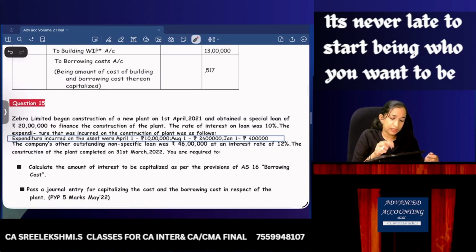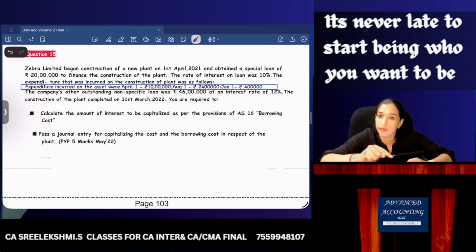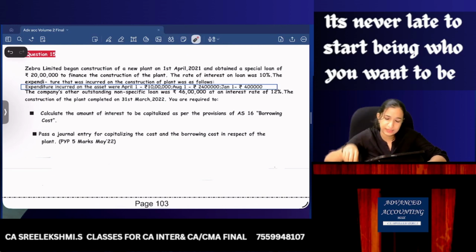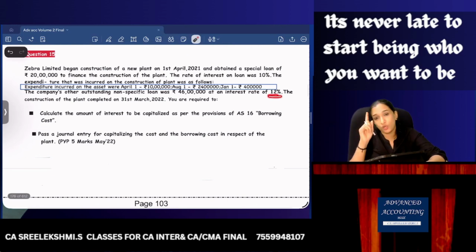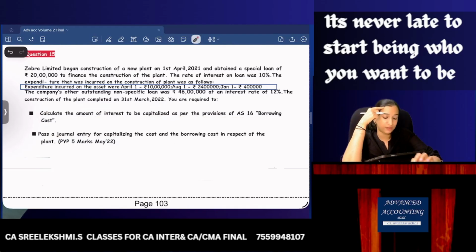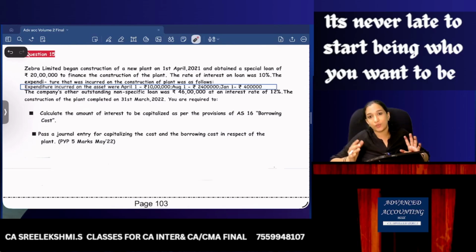Okay. The company's other outstanding non-specific loan was 46 lakhs. That's why, we already have taken 20 lakhs. Also, we have a non-specific loan, general loan, of 46 lakhs with an interest rate of 12%. So, how many non-specific loans do we have? One. Only one non-specific loan. The construction of the plant is completed on 31st March 22. You are required to calculate the amount of interest to be capitalized. Pass journal entry for capitalizing the cost and borrowing cost in respect of the plant. Okay, typical AS 16 question. So read the question once more, then we will try.